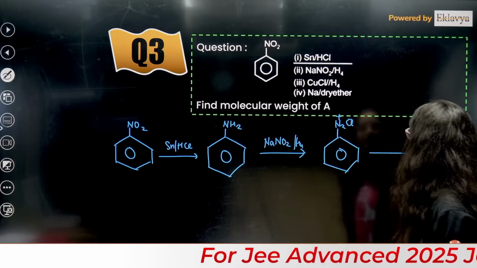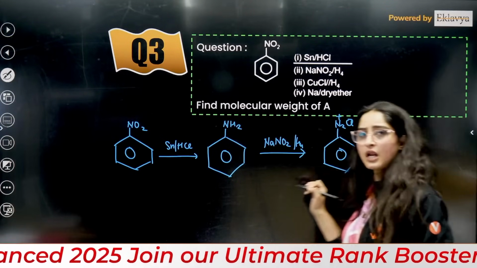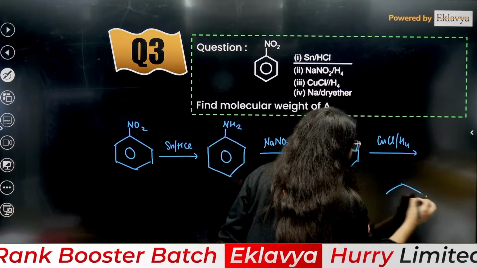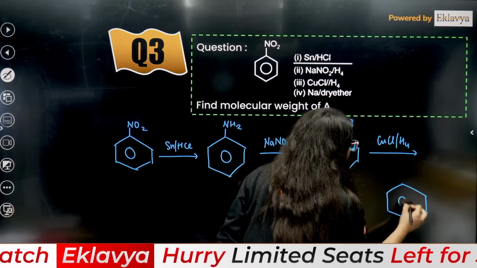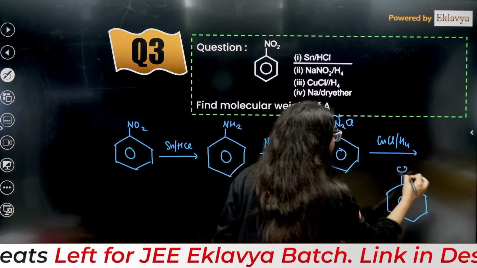After that you are adding CuCl and HCl. That means here we are replacing this N2Cl. What is the name of this reaction? Sandmeyer's reaction this is, right? So it will be replaced by Cl.